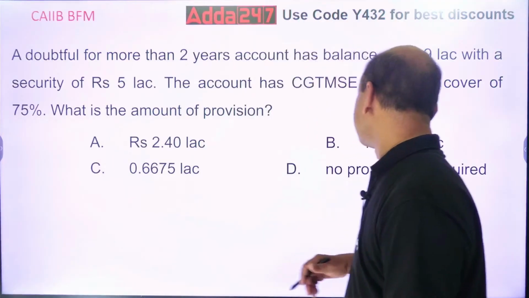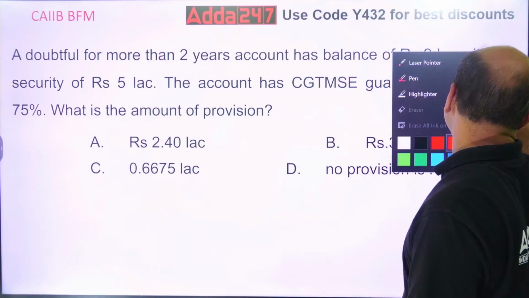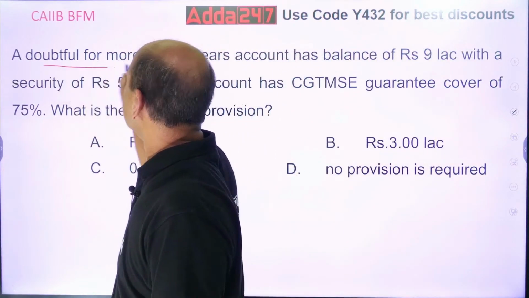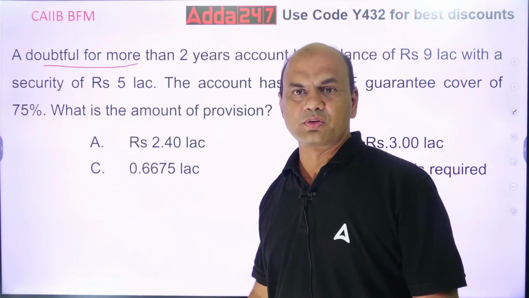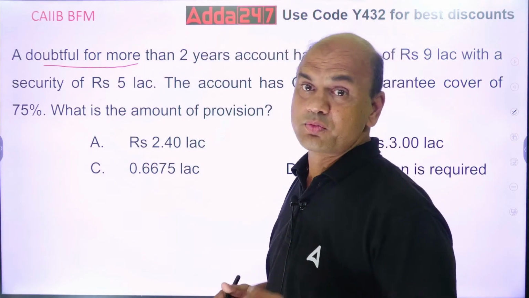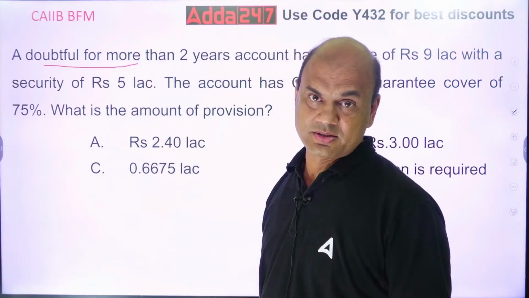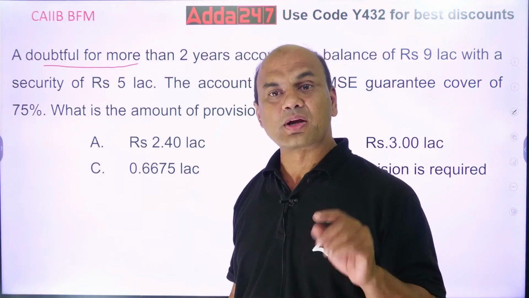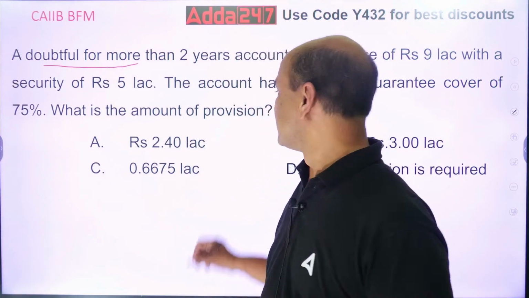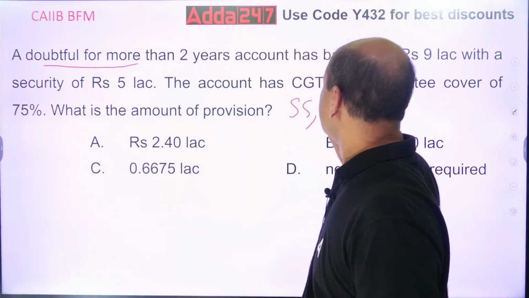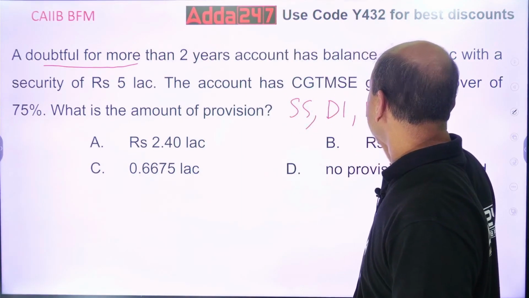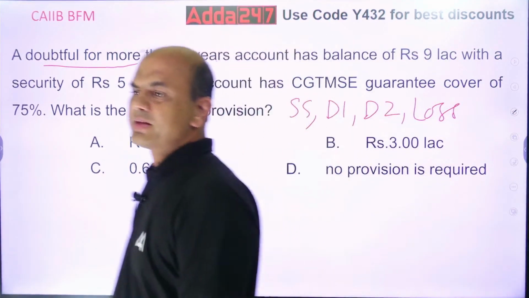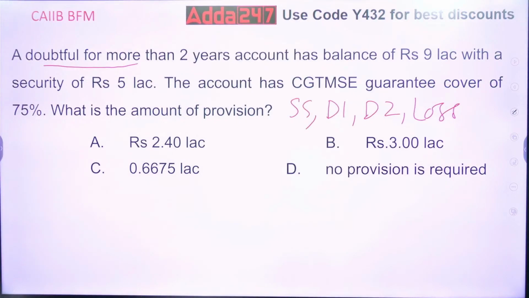I'll show you. See this. We'll first solve this. What is it? Doubtful for more than 2 years. It's a doubtful loan. So what is the provisioning for a doubtful loan, and that also for more than 2 years? It will come under which category? It will come under D2 category, doubtful 2. See this: substandard, D1, D2 and loss. This is a general classification.